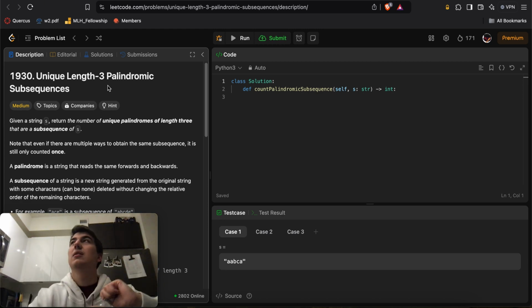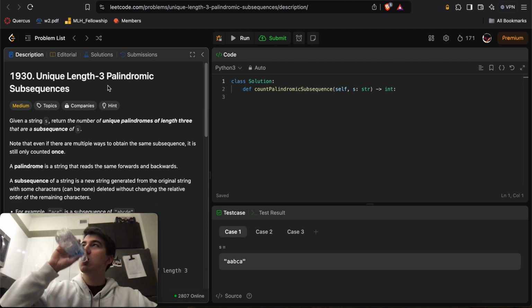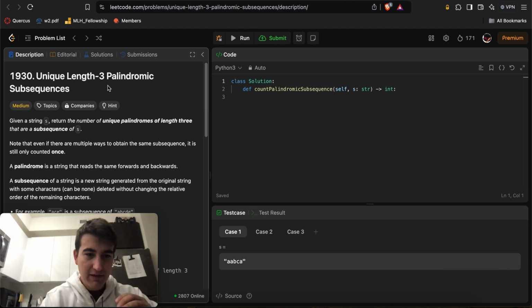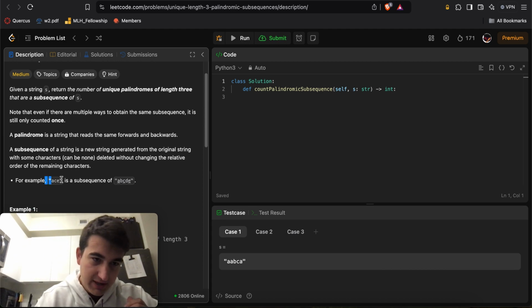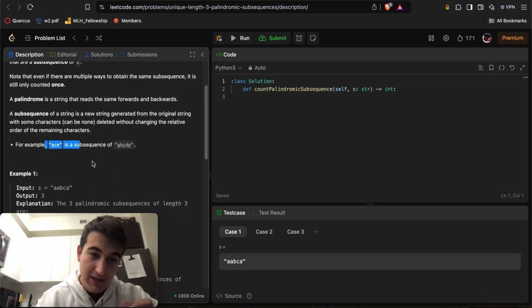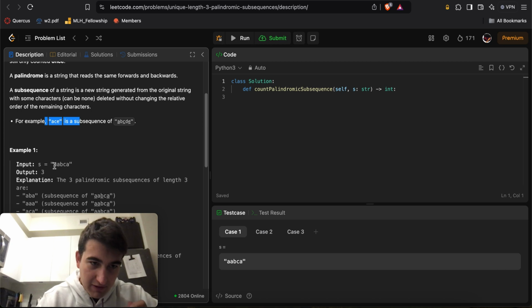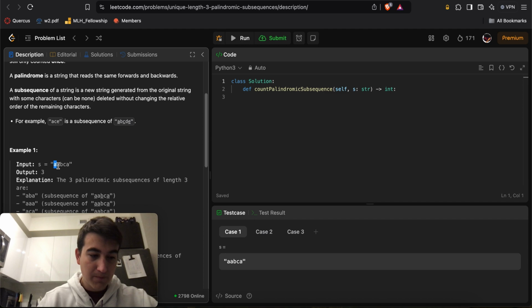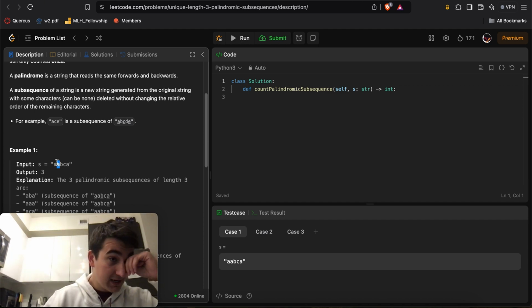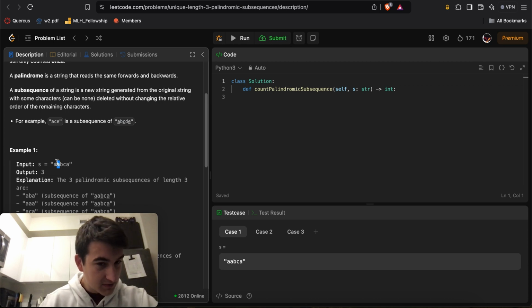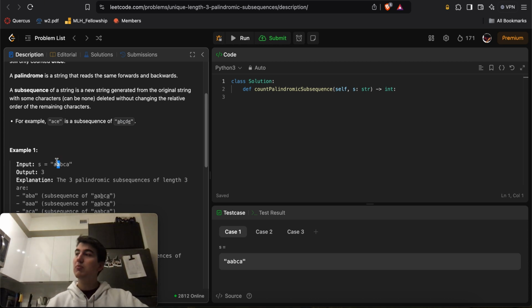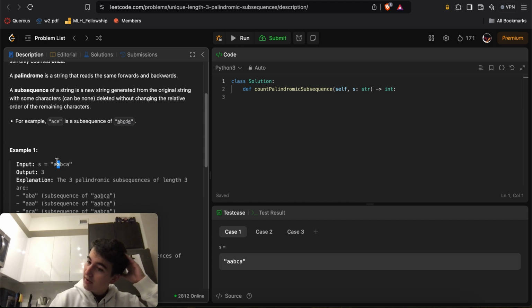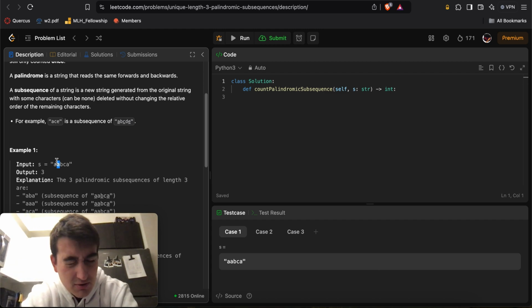Okay, so if I have a letter, here it's just showing us a subsequence, not a palindromic subsequence. For example, if we have a letter like A, we want to look at other possible characters of A, and then each character in between makes a valid subsequence. Now the only problem is that that's going to be n squared time here, right? How do you do this in non-n squared time?